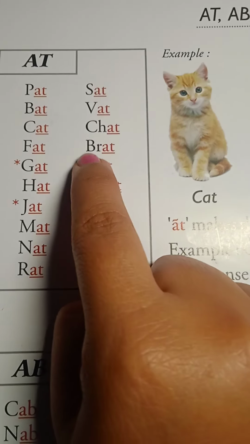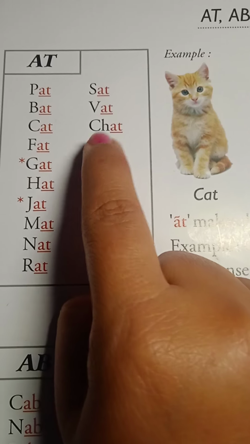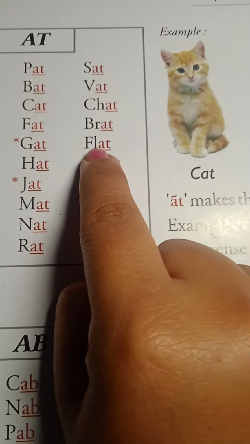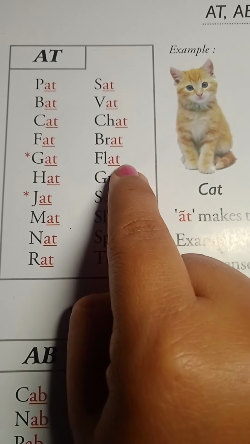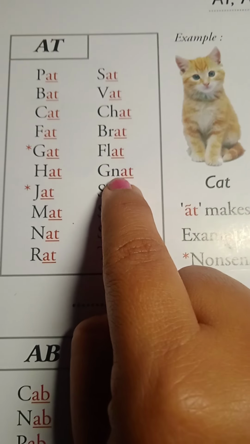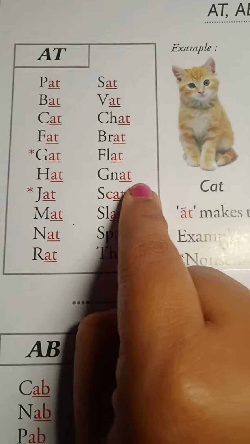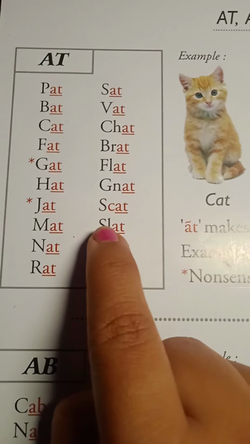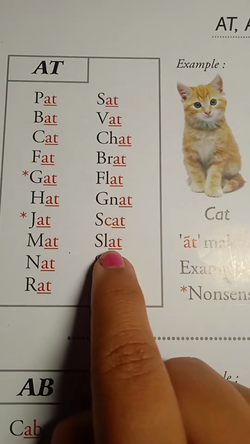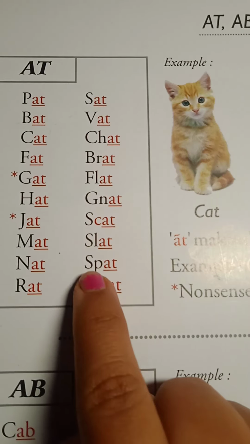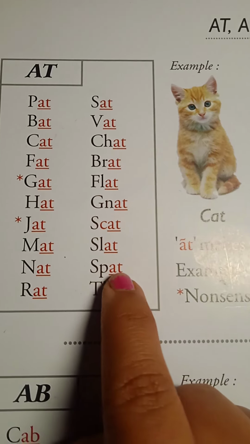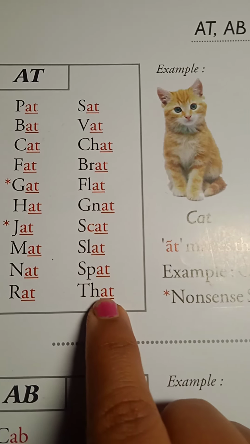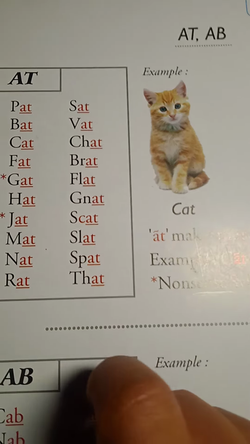B-R-A-T, brat. B-R sound br. Br-a-t, brat. F-L-A-T, flat. G-N-A-T, gnat. S-C-A-T, scat. S-L-A-T, slat. S-P-A-T, spat. T-H-A-T, that.